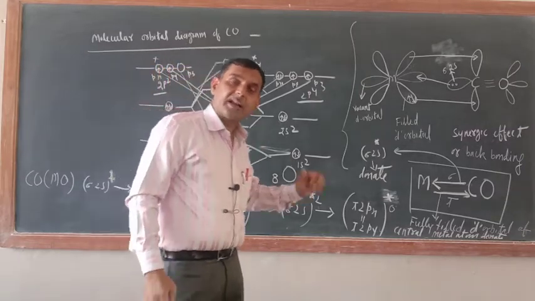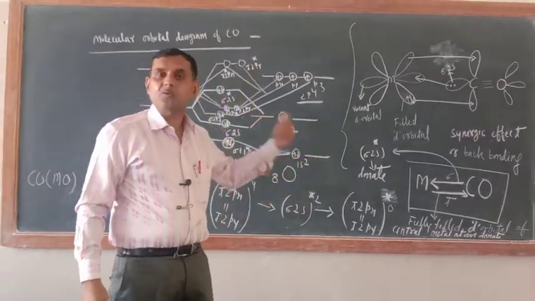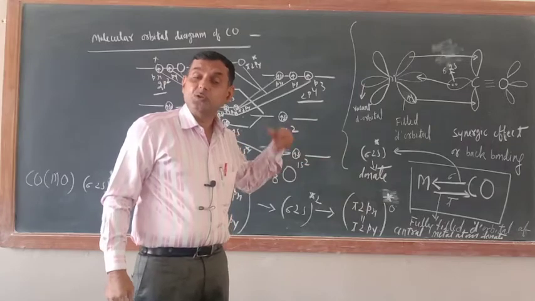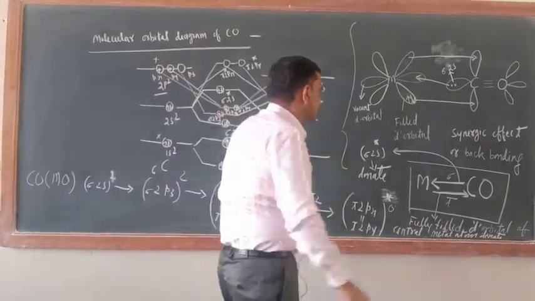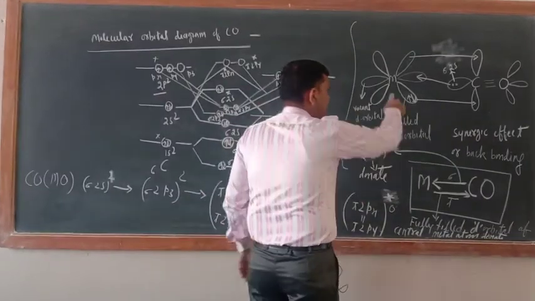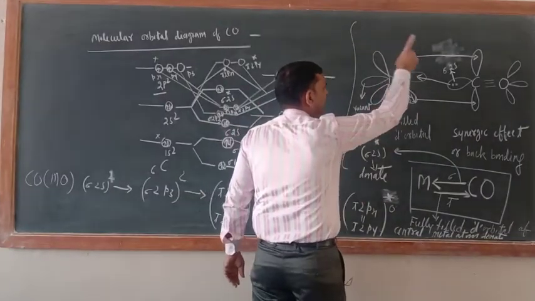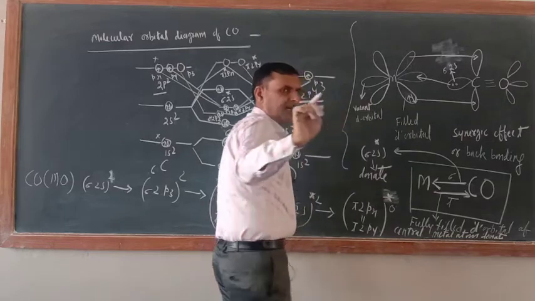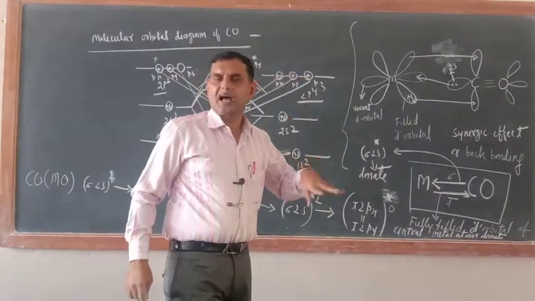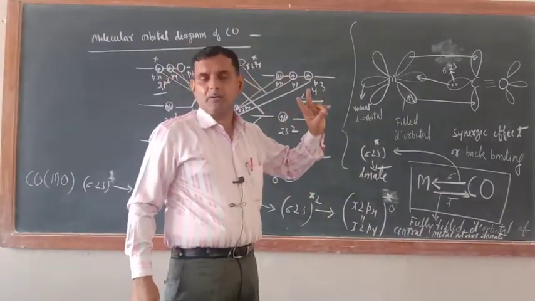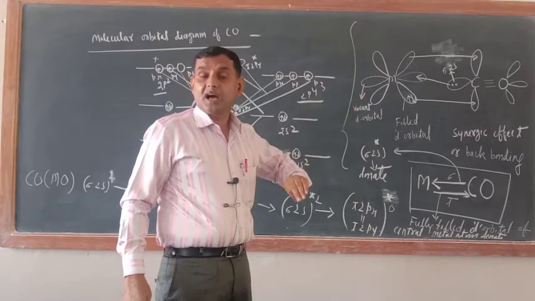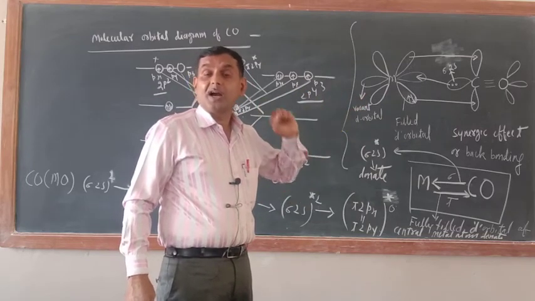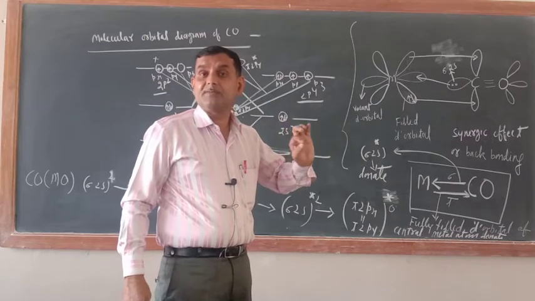And when the central metal atom donates a pair of electrons to the ligand, that is the pi bond, resulting in the formation of a pi bond. So just see. Now this is the central metal atom diagram. Okay, so in the central metal atom diagram, let it be nickel, iron. There are two kinds of orbitals. One kind which are fully filled and another kind which are not filled at all, meaning they are left vacant.